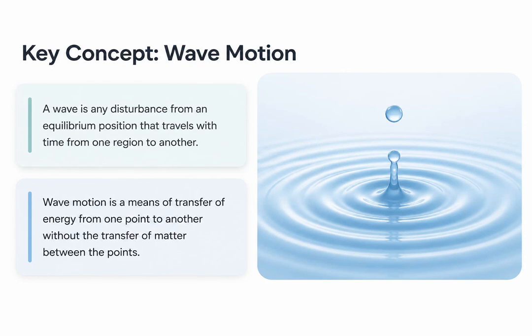In physics, a wave is any disturbance from an equilibrium position that travels over time from one region to another. The crucial thing to remember here is that wave motion transfers energy from one point to another, but it does not transfer matter. Think of a ripple in a pond. The water itself just bobs up and down, but the wave's energy travels outward.